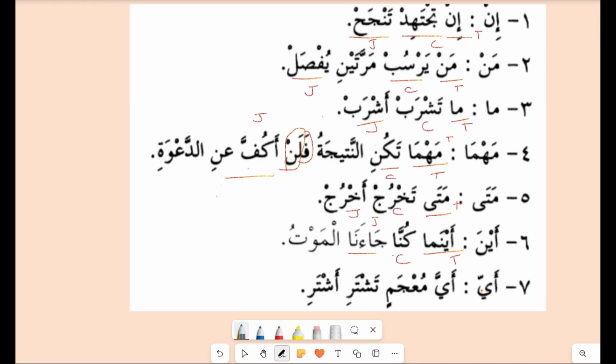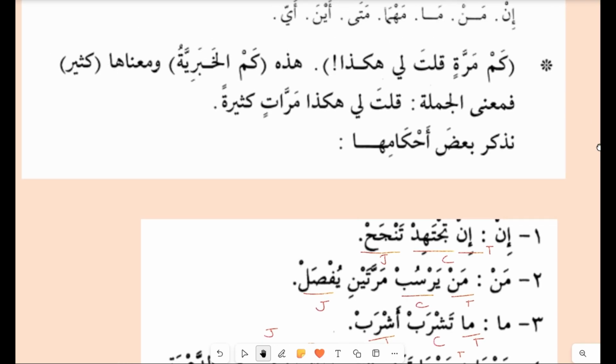Ayy, this is the questioning tool just like aina, mata. Ayya mu'jamin tashtari ashtari. Ayya is the tool, tashtari is the condition and ashtari is the jawab. Whatever dictionary you are going to buy, I will buy that. Now let's see the rest of the question here.